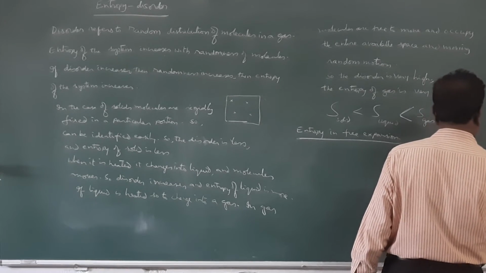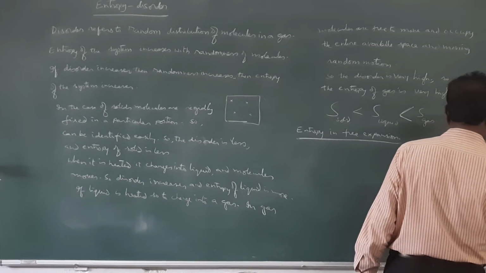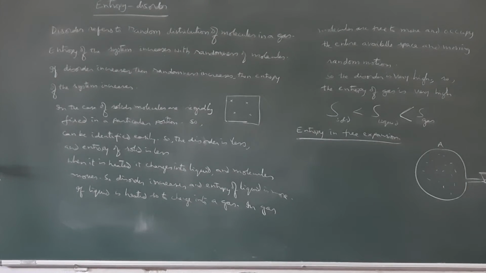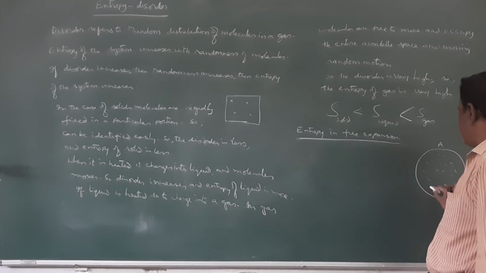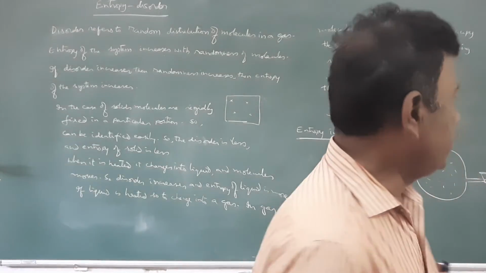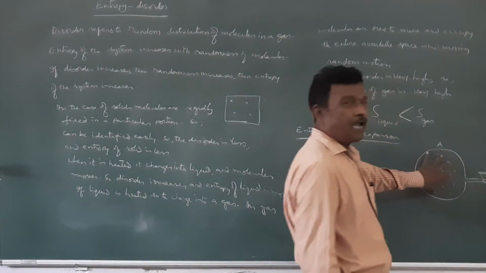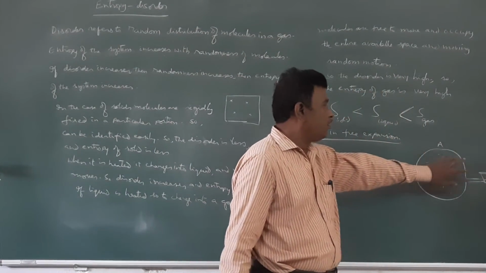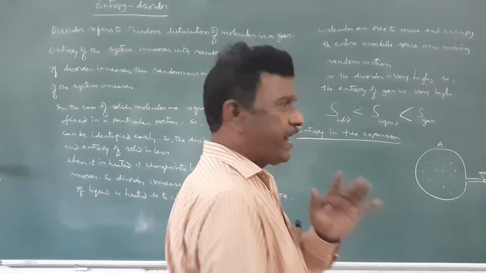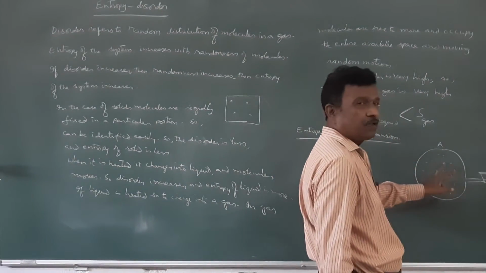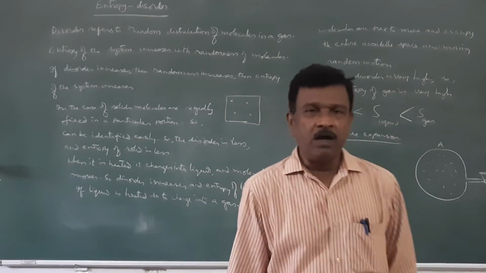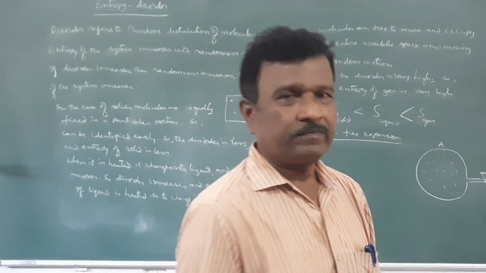Vessel B is initially empty, whereas vessel A is filled with gas. Because the gas molecules are present in vessel A, the probability of locating a particular particle in vessel A is more, therefore the disorder will be less.